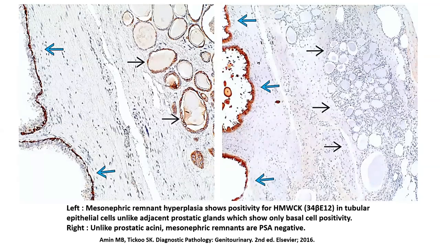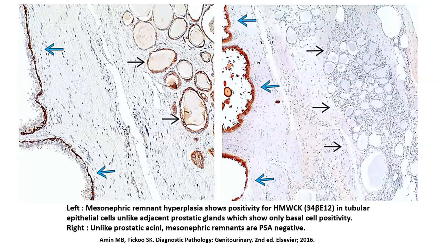So if you utilize high molecular weight keratin, you will see positivity within these glands. Towards the left of this image, you see the normal prostatic acini, where the basal cell layer is picked up by high molecular weight keratin. Towards the right, you have these hyperplastic mesonephric elements, which again show the presence of the basal cell layer on high molecular weight keratin.